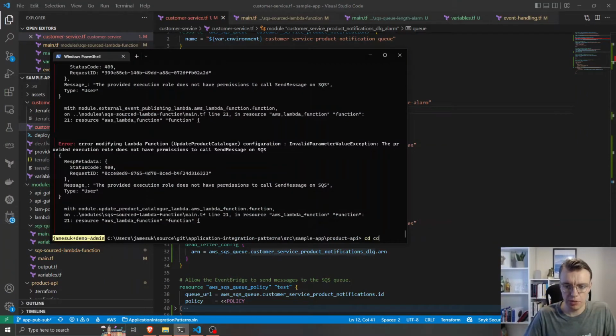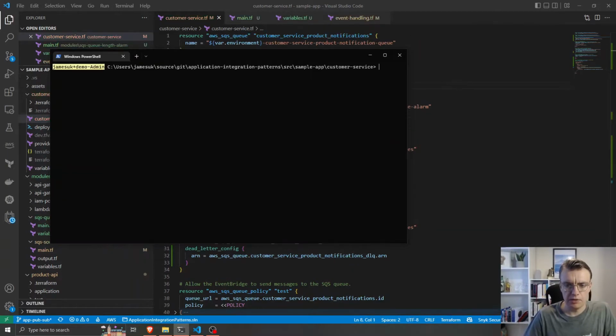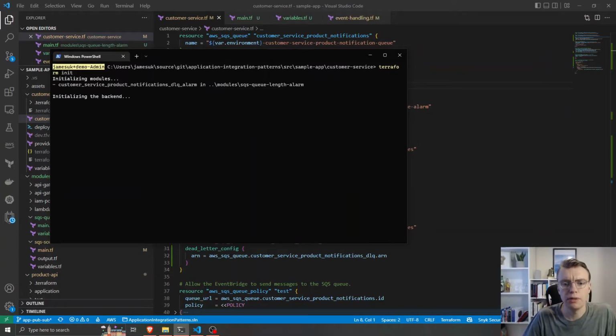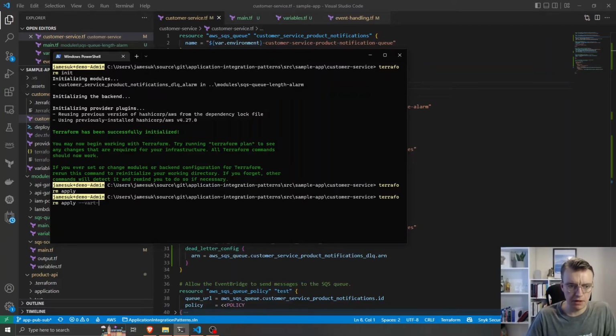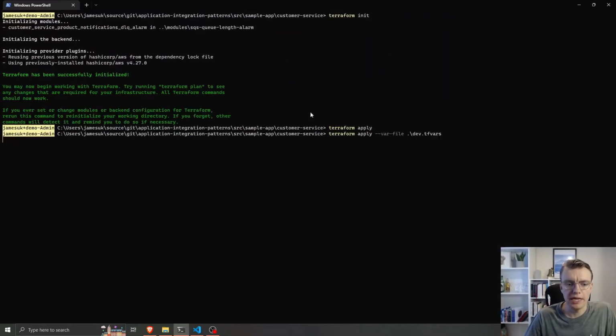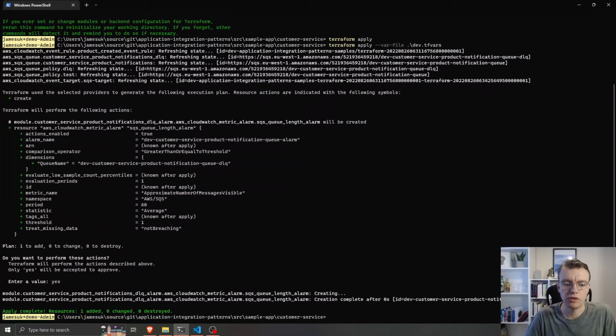So if I now come back up in my console to my sample app customer services, and run a Terraform init in here just to load that new module, and then we'll run Terraform apply and pass in my var file again, this should now try and go off and create my alarm. So you see we're adding one new resource, and we are adding an alarm. If I allow that to create, that happened really quickly.